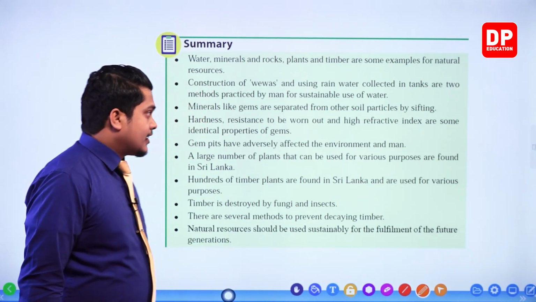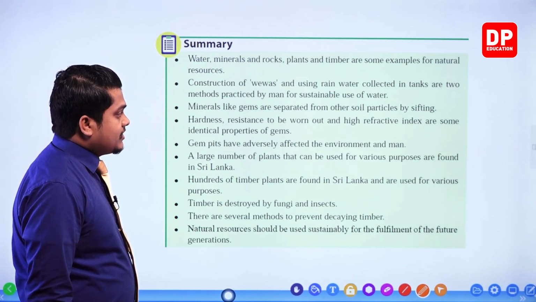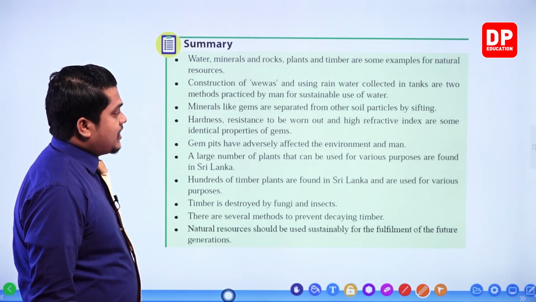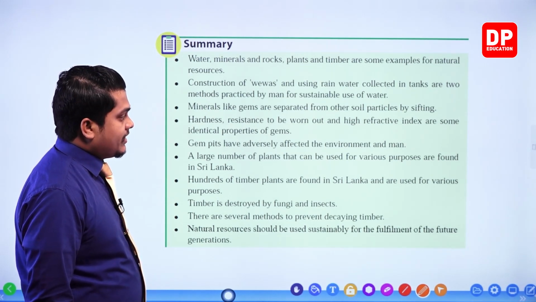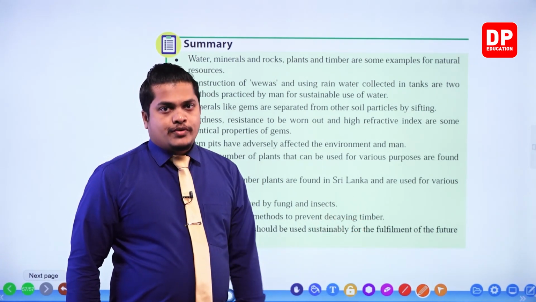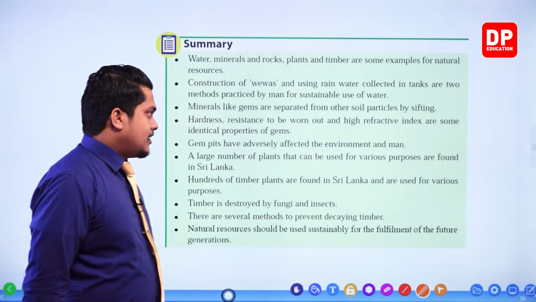Next one, a large number of plants that can be used for various purposes are found in Sri Lanka. These plants are found in Sri Lanka, and we discussed those things with examples.